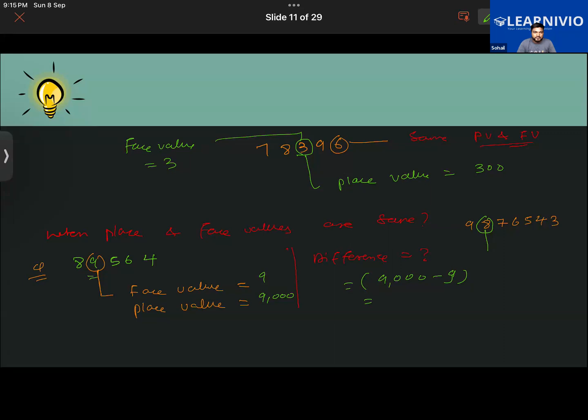Sir, I have to do the same question. Yeah, you also have to do the same question. First of all, get done with the first question. Have you found the correct value of this one? I have to identify face and place, after that subtract. Difference means subtraction.